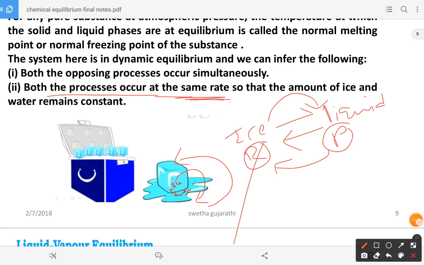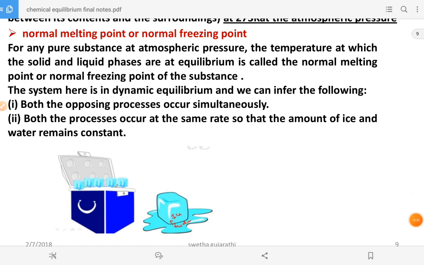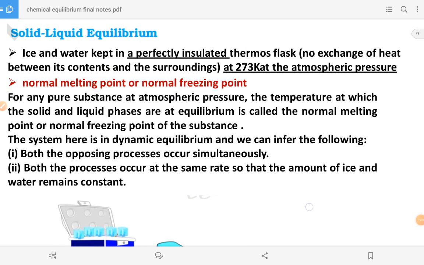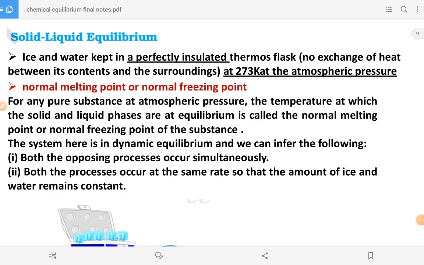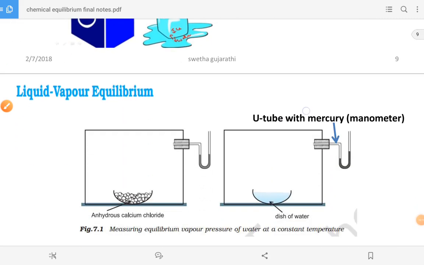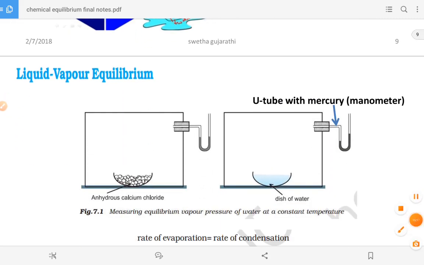So this is the example for what we discussed here: solid-liquid equilibrium. Now let us go to the next one. Here we have liquid-vapor equilibrium.